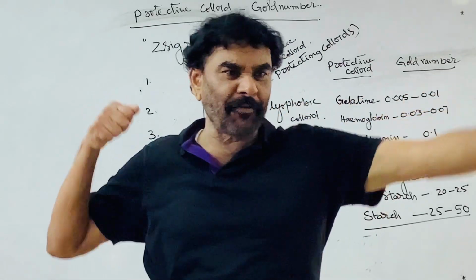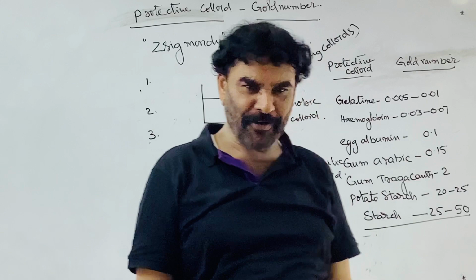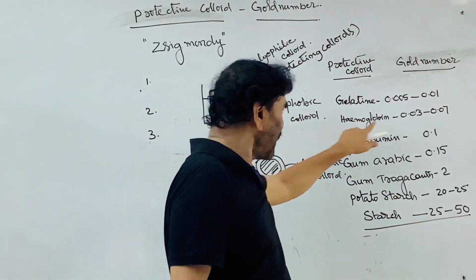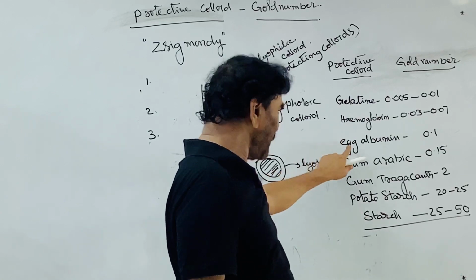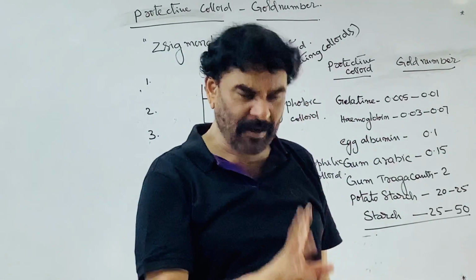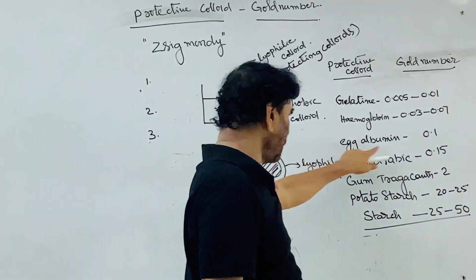It is extracted from animal skin, so don't be afraid of this. Then there is hemoglobin, and egg albumin, which is the white part inside the egg.